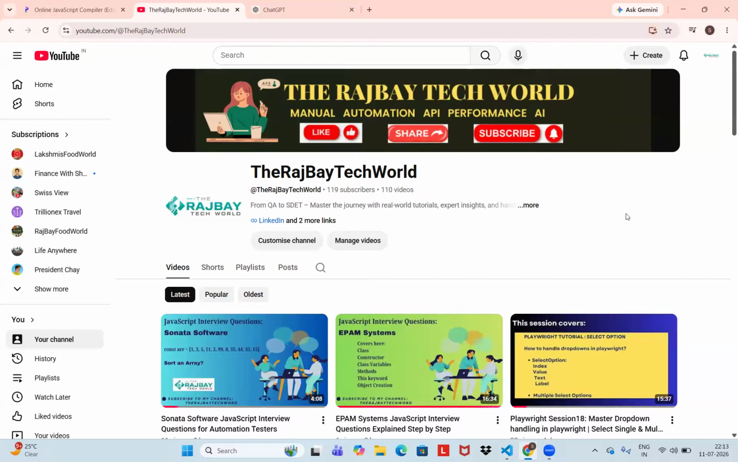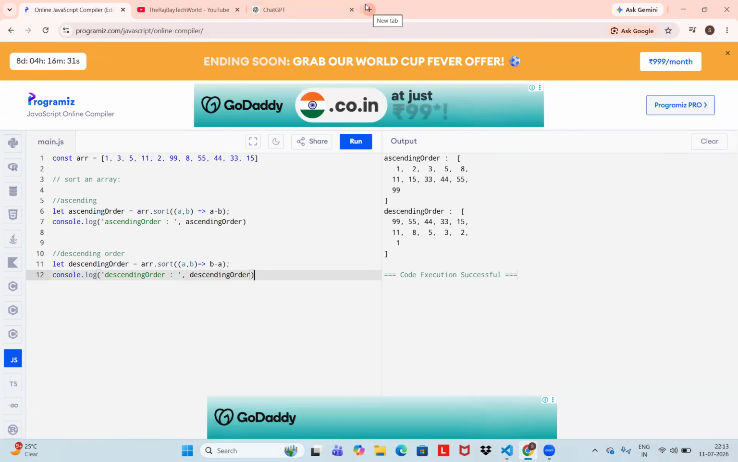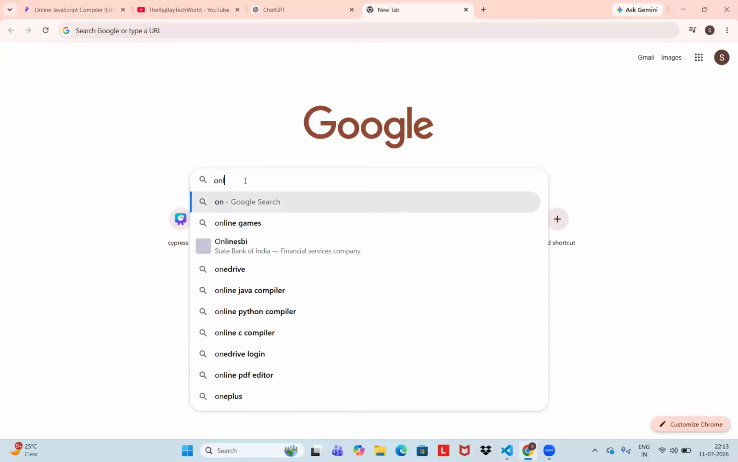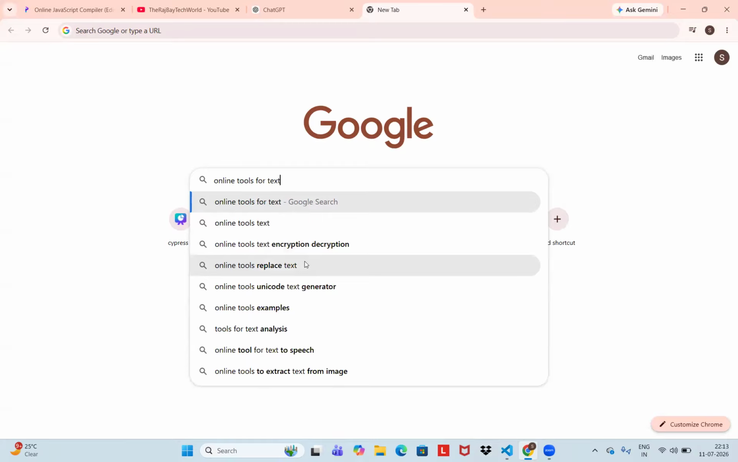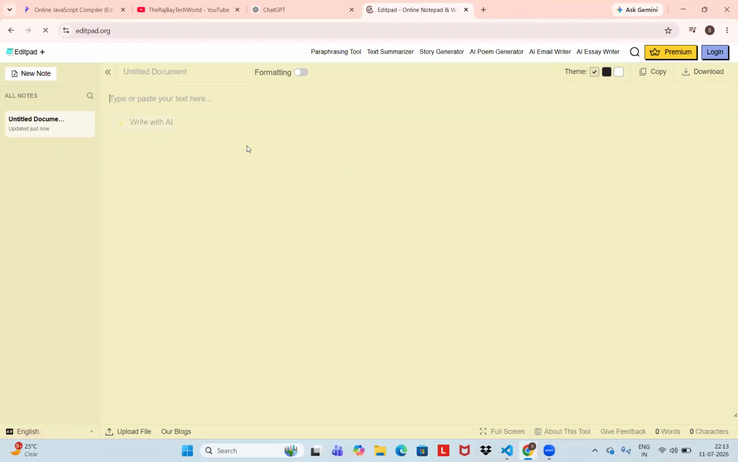Okay, see, I have this editor. Okay, I will use this editor or online tools for text. Save some. Okay, edit something, edit. Okay, we have edit part, right? Okay, what I am trying to discuss, right? Okay, prompt engineering.